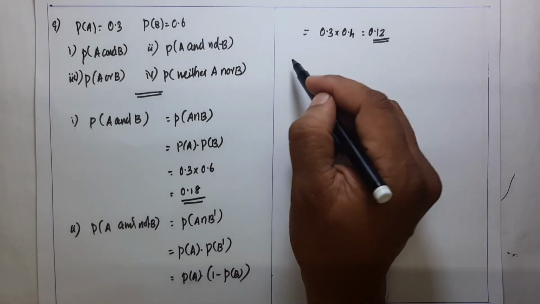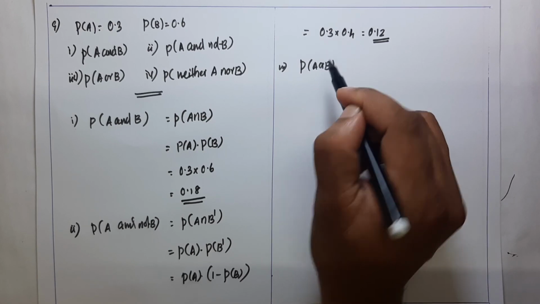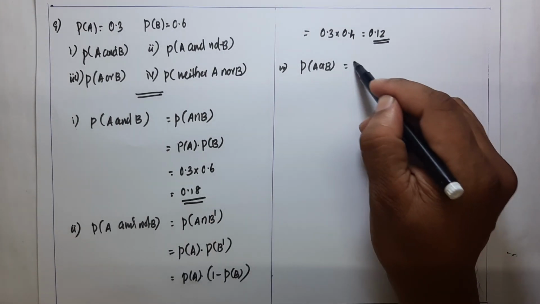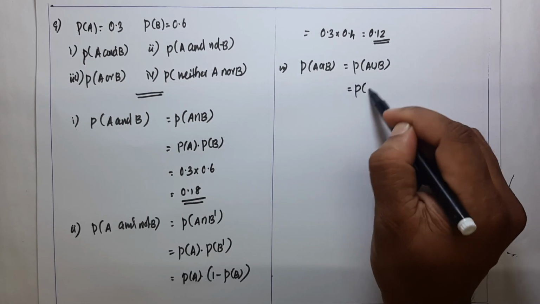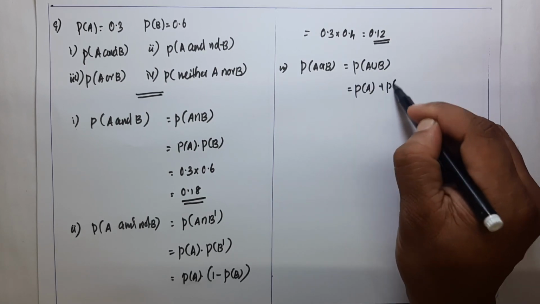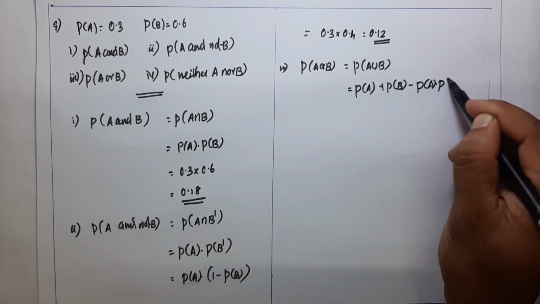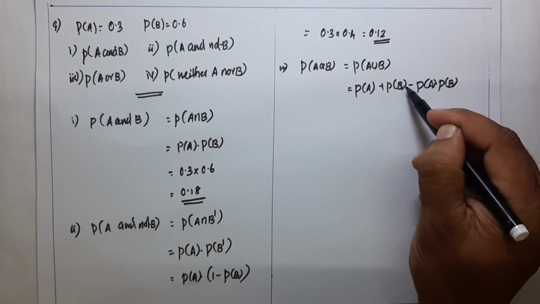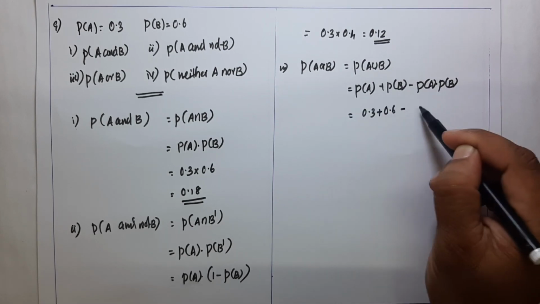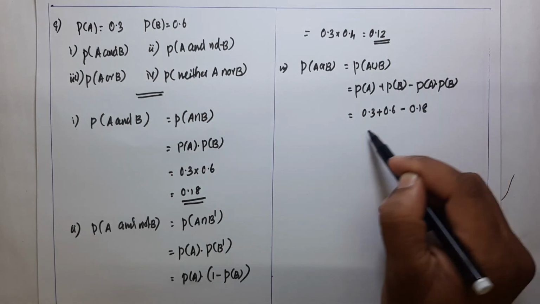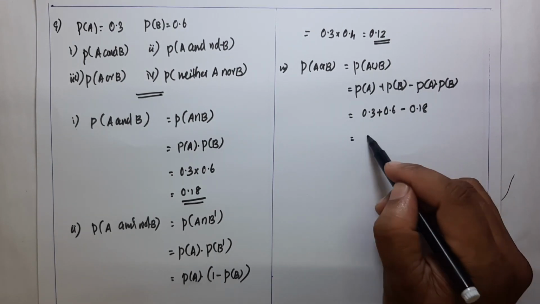Our third question is P of A or B, which is equal to P of A union B. The formula is P of A plus P of B minus P of A into P of B, because A and B are independent. Here 0.3 plus 0.6 minus 0.18, we get the answer 0.72.